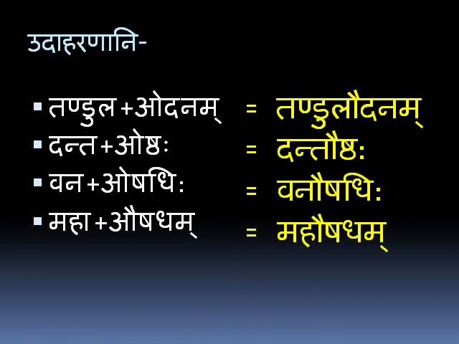Vana plus oshadhih, Vanaushadhih. Maha plus aushadham, Mahaushadham. We'll see how it goes. Tandula ends in A and Odanam starts with O. So A plus O becomes Au, and that's why the result was Tandulaudanam.